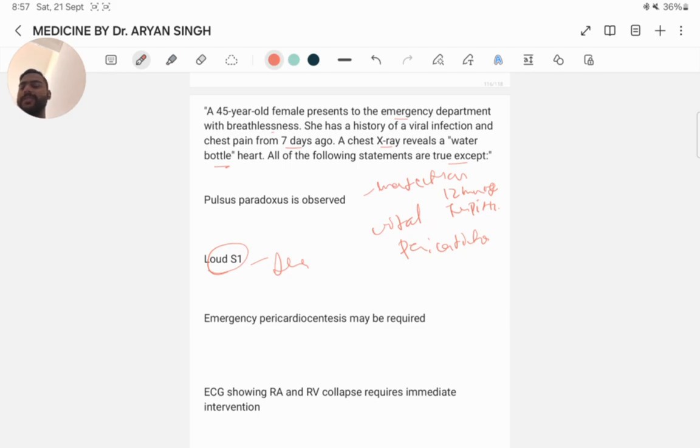This statement is true, pericardiocentesis is performed as an emergency measure as there is diastolic collapse of the ventricles. Echo showing RA and RV collapse requires immediate intervention. This statement is true. There is diastolic collapse of the ventricle in cardiac tamponade.